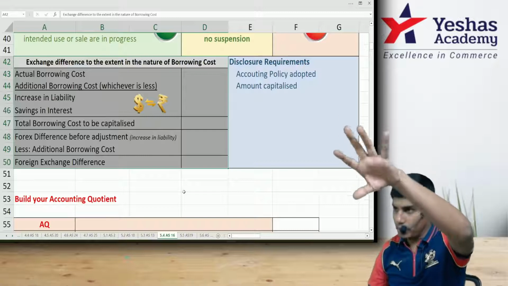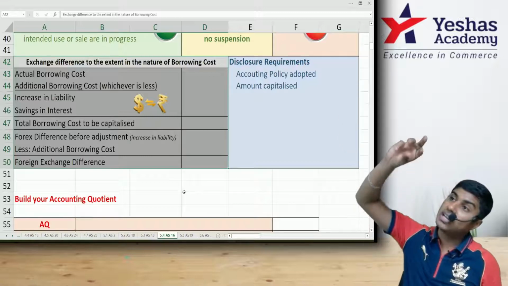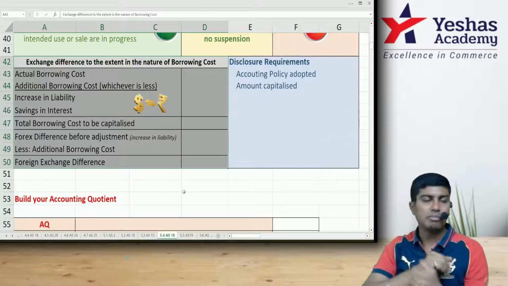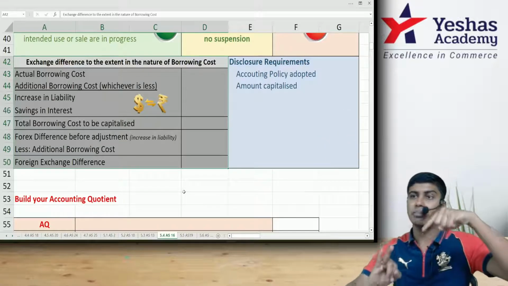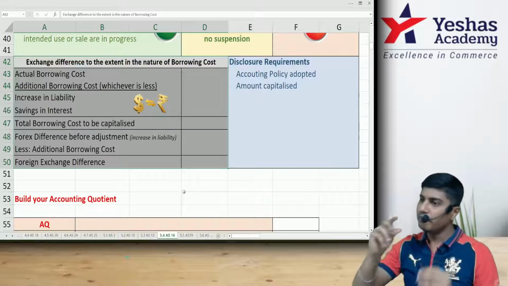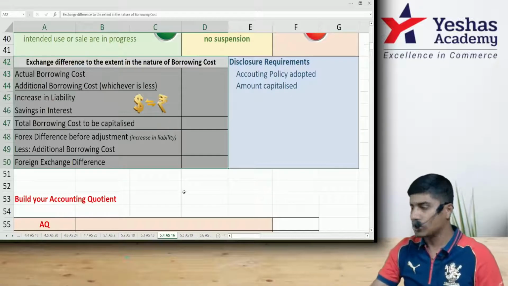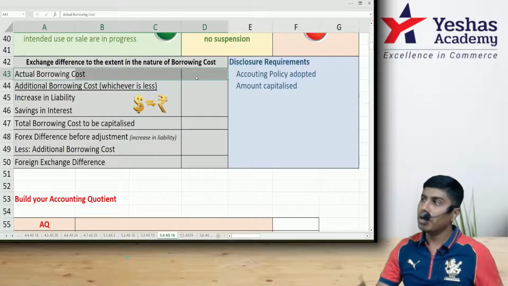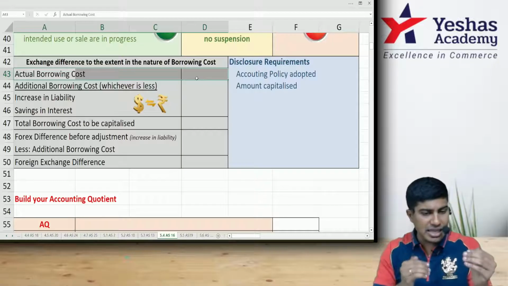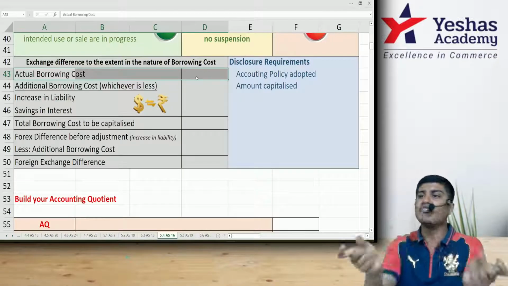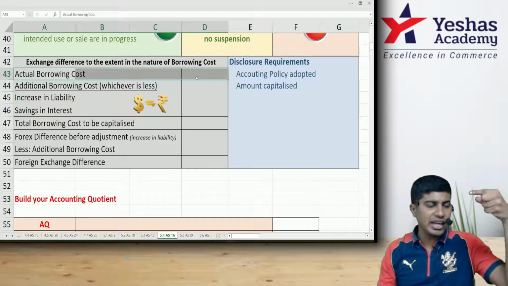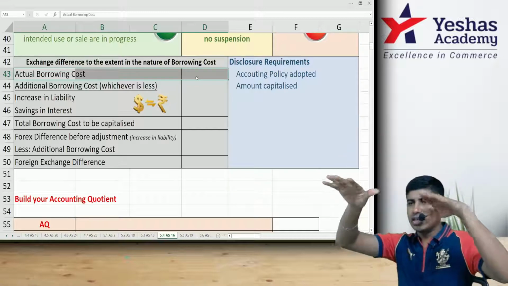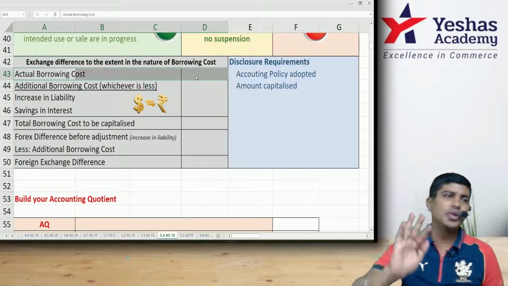On that foreign currency borrowing, let's say dollars, let's apply the foreign interest rate and the foreign currency exchange rate. Foreign currency borrowing multiplied by the interest rate in the foreign country multiplied by the closing rate of exchange will give me the actual borrowing cost, which should be taken here. That is actually my borrowing cost. There is no doubt in that. But what has happened is, between two countries, exchange rates move because of the interest differential. In India, if the interest rate is 8 and in the USA the interest rate is 2, exchange differences will move in such a way that this advantage cannot be taken. I'll tell you in short what you should do.